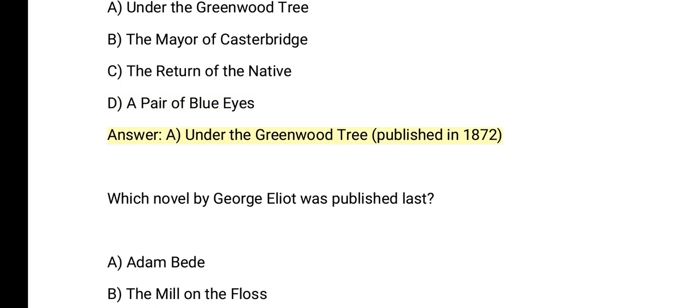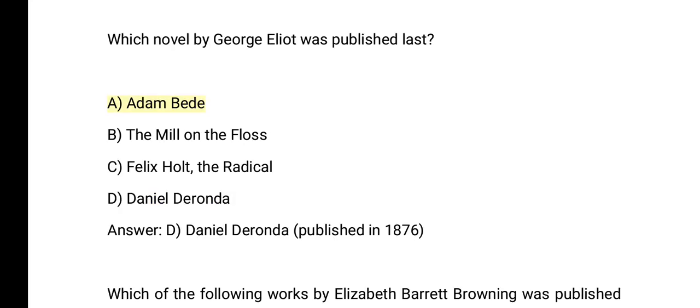Which novel by George Eliot was published last? A. Adam Bede. B. The Mill on the Floss. C. Felix Holt, the Radical. D. Daniel Deronda. Answer: D. Daniel Deronda, published in 1876.